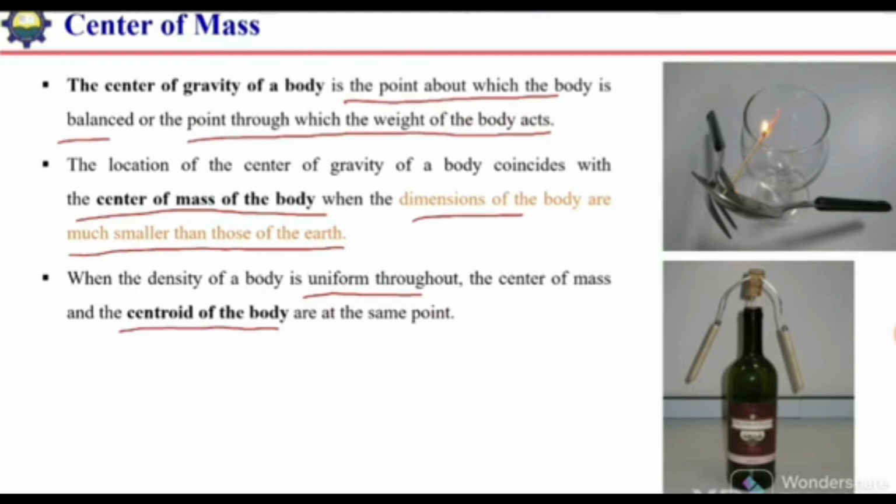The centroid as well as the center of mass will be the same if the thickness as well as the density of the member is the same. The center of mass or center of gravity is the point about which we can balance the member or the body. Here we have our demonstration. We can balance this fork and spoon at the edge of the glass. This is because the center of mass of these two is lying over here, so we can balance it at this point.